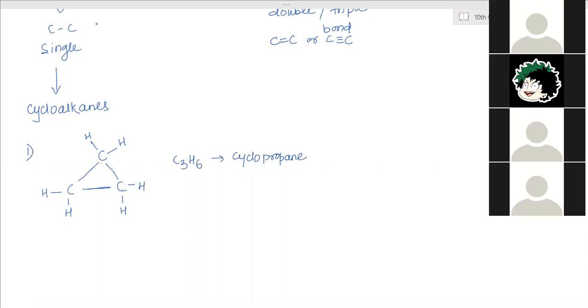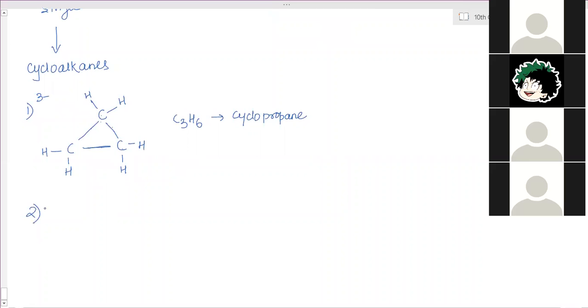Now we make the new heading as cycloalkane, right? Sorry, you have to make it 1 second. I will show you and then after that you write down. This is one. The second member is with 4 carbon atoms. This is with 3 carbon atoms. Now with 4 carbon atoms. So 4 carbon atoms, it will become a quadrilateral.